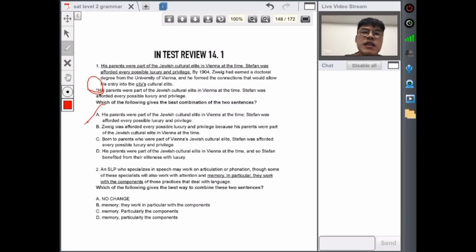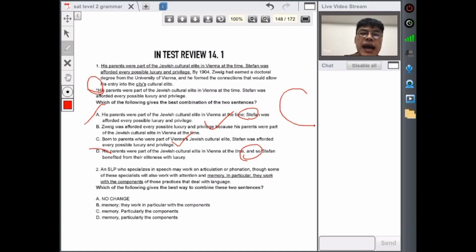Zweig was afforded every possible luxury and privilege because his parents were part of the Jewish cultural elite in Vienna at that time. All right, that one sounds okay. We leave. Born to parents who were part of Vienna's Jewish cultural elite, Stefan was afforded every possible luxury and privilege. That one's okay. Leave. His parents were part of the Jewish cultural elite in Vienna at the time, comma, and. All right, so this one is the same thing as this one. They're all grammatically correct, but remember, shorter the better. All right, so D cross off. Now we're down to B and C, of course. C being shorter, that will be probably our best answer. So C for number one.